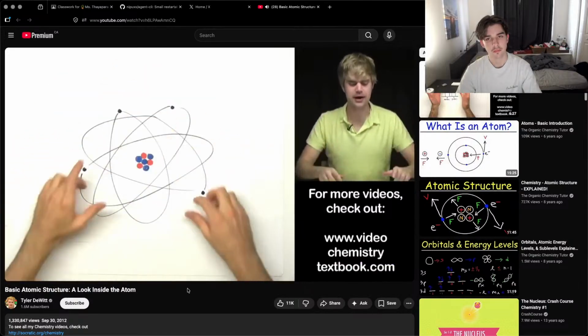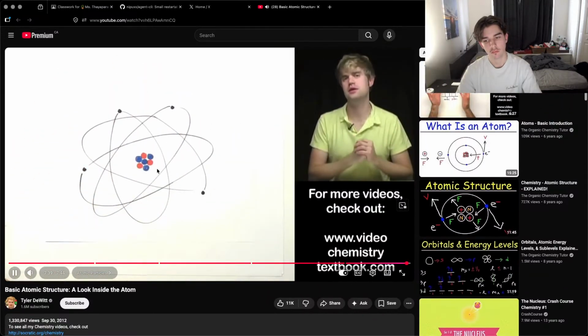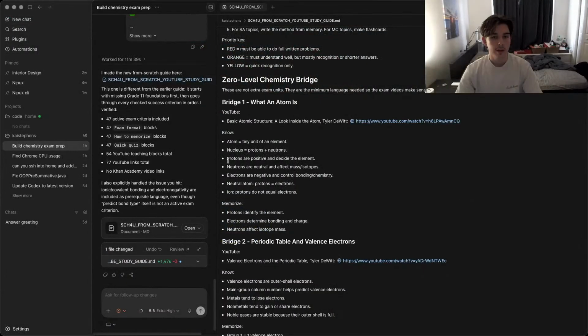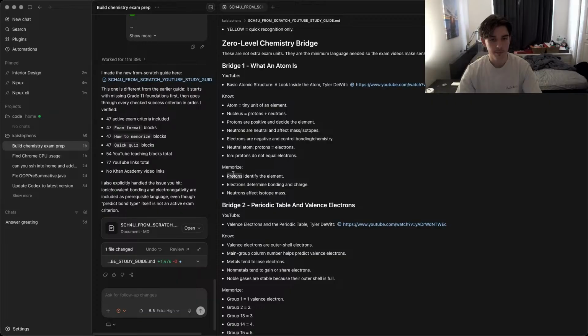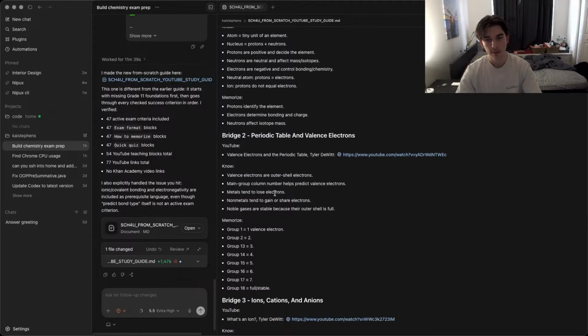Anyway, now we've talked about what an atom looks like, the particles that make it up. We can go discuss some of the characteristics that we can use to describe atoms. These are things like periodic table and valence electrons.